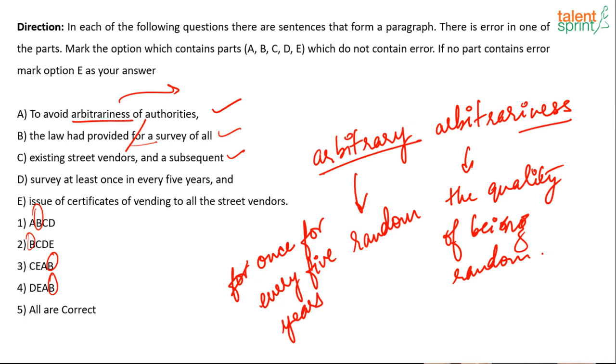Because we are talking about inclusion. Which duration are we talking about? For every 5 years there will be one survey. So the error is in part D. So which one will be the error-free statement? Third one. Alright, moving on to the next question.